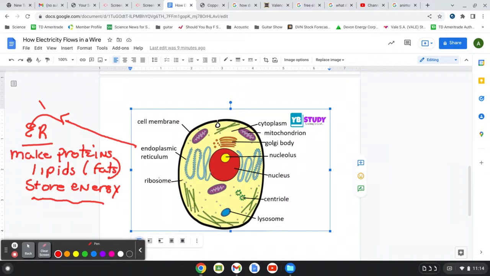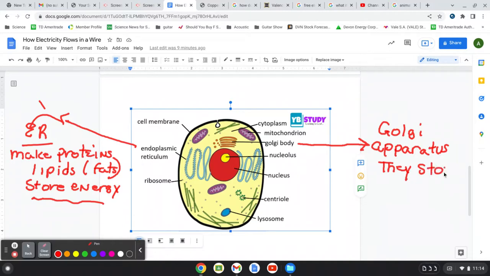All right, let's look at the Golgi apparatus, right? Over here, they're calling it the Golgi body. It's also called, let's put a little line over there, the Golgi apparatus. Sometimes some books might say the Golgi body, but it's the Golgi apparatus, and it's like a warehouse. Like FedEx has a warehouse, or UPS and Amazon have warehouses. Guess what they store? Something very vital in your body: protein. So they store proteins like a warehouse, for later use.